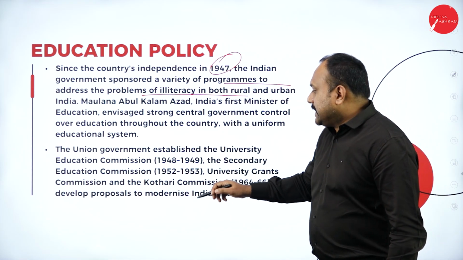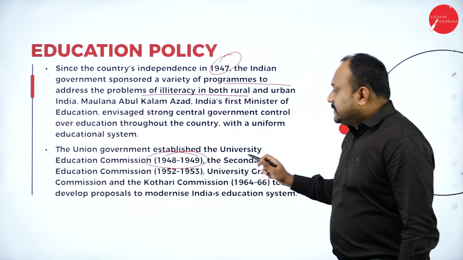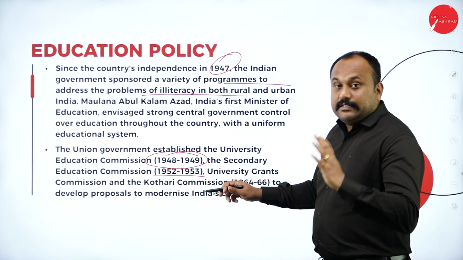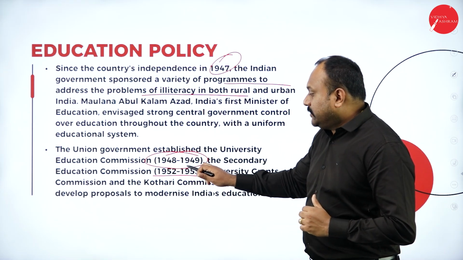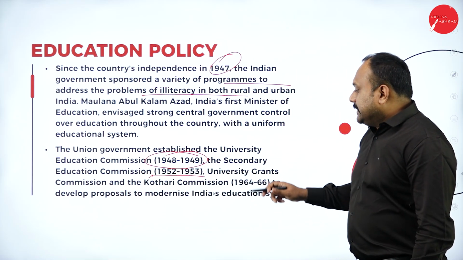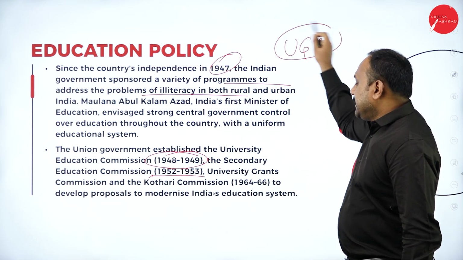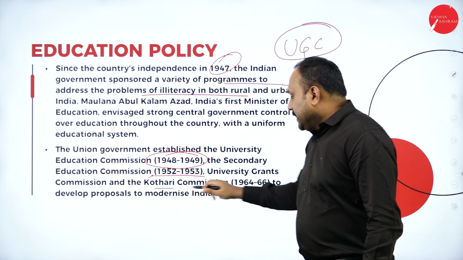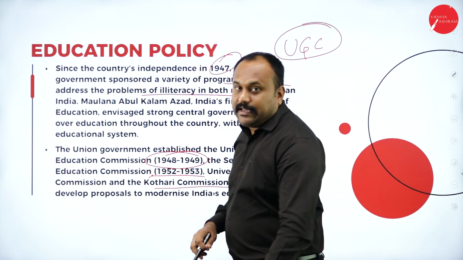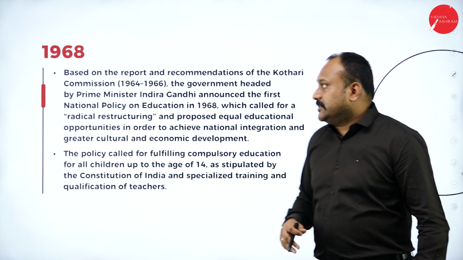So the Union government established the University Education Commission in 1948 and 49. The Secondary Education Commission was started in 1952 and 53 after independence. Both are there. 1948 to 49. 1952 to 53, that is after election. That is Universities Grant Commission, that is UGC, University Grant Commission, and Kothari Commission, that is 1964 and 66. Kothari Commission was there, and they started to go with making more institutions for education.